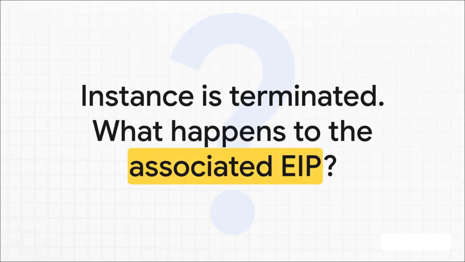Okay, last one, and this is a classic gotcha question. By default, when you terminate that EC2 instance, the Elastic IP does not disappear with it. Nope, it just gets detached and goes back into your account's pool of IPs, and, you guessed it, it immediately starts costing you money until you go and manually release it yourself.